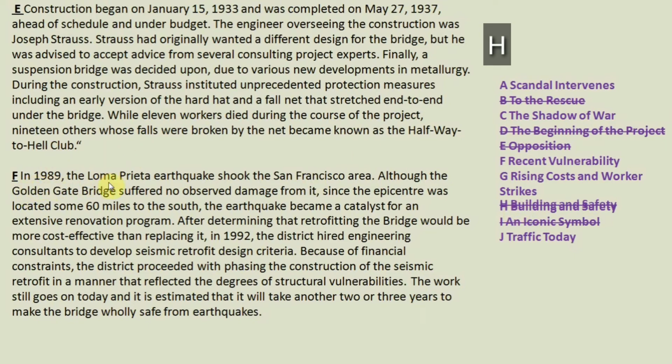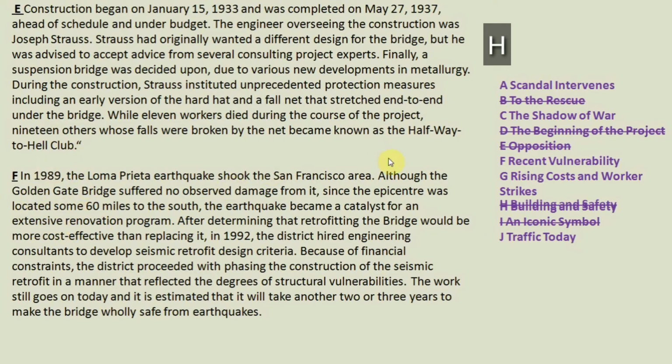And now this is the last question. In 1989, the Loma Prieta earthquake shook the San Francisco area. Although the Golden Gate Bridge suffered no observed damage from it, since the epicenter was located some 60 miles to the south, the earthquake became a catalyst for an extensive renovation program. Now, because of that earthquake, the extensive renovation program began.